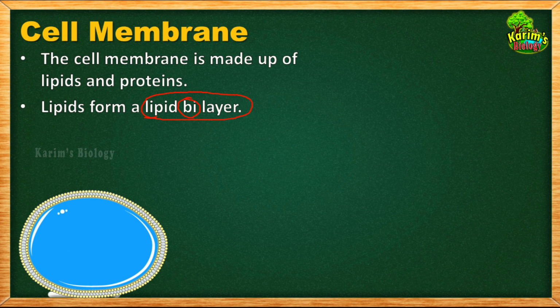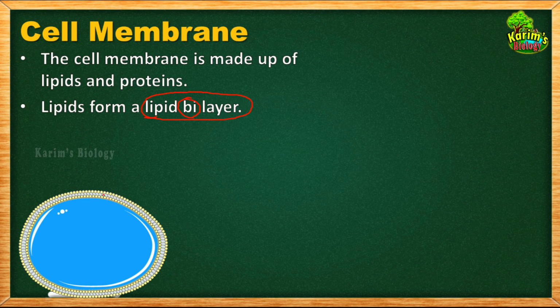Imagine that this is an animal cell, and this is the outermost boundary of the animal cell called the cell membrane. But children, here the cell membrane is represented thicker, but actually it is not that thick. It is very, very thin and flexible. Only for the sake of representation and understanding, this membrane here is drawn somewhat thicker. Don't forget that. So this is the cell membrane of an animal cell.